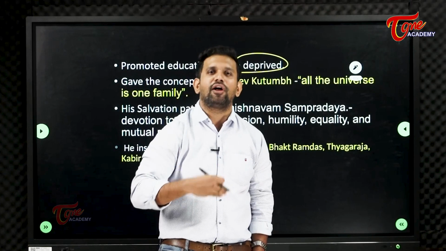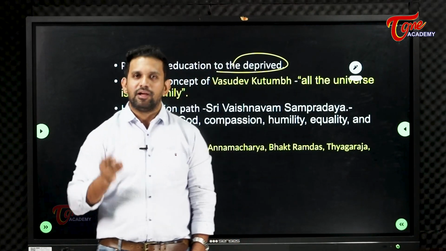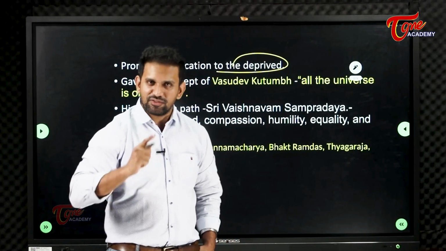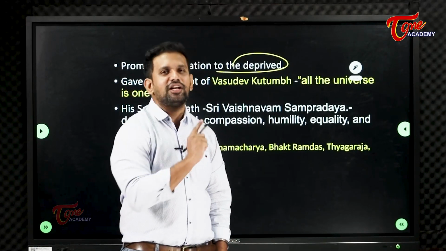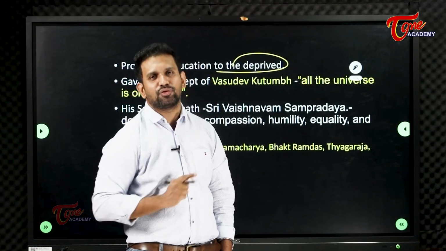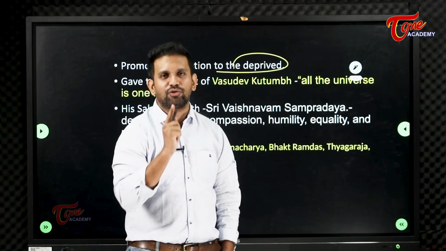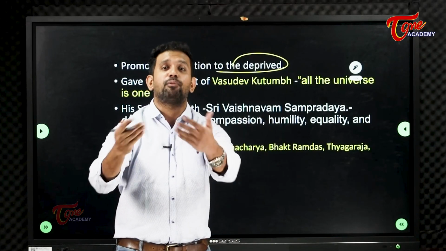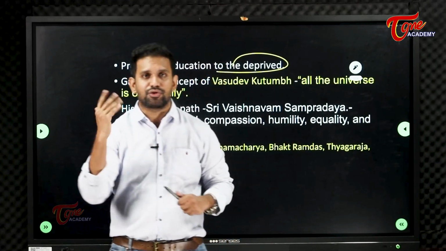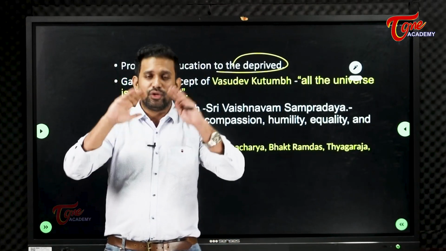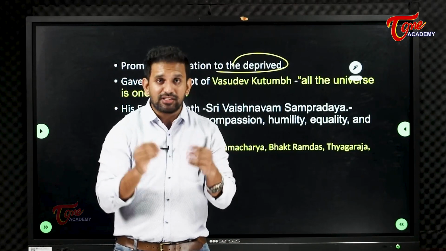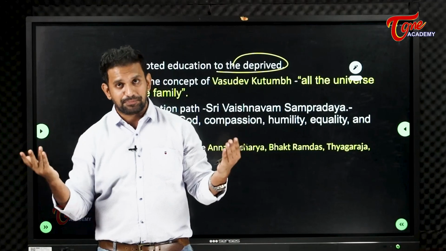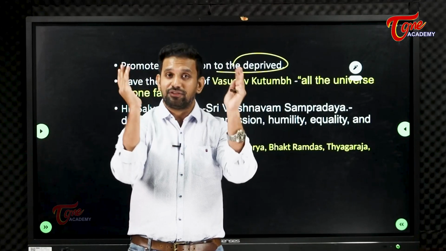So these people were born again in some other way, but they preach the same principles, the same ideals, the same secular things. All religions are one. Oneness of the society, oneness of the individual, oneness of the country, oneness of the world. And Ramanuja also preached one important concept called Vasudhaiva Kutumbam. He told that the universe is one family. He did not say the world is one family. See, his thoughts are very great.